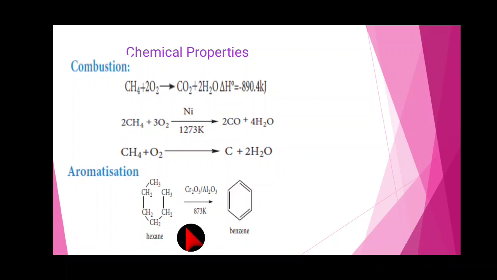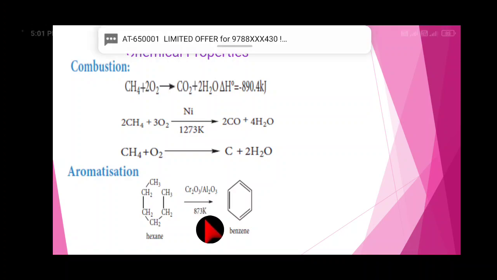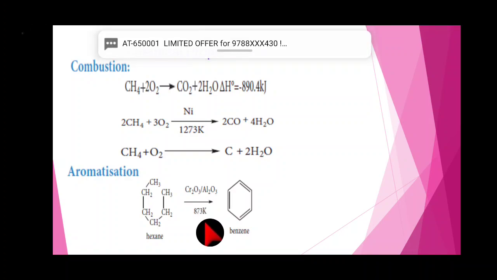This process is known as aromatization. It occurs by simultaneous cyclization followed by dehydrogenation of alkanes. So what type of catalyst do we have to use? Chromic oxide and aluminum oxide at 873 Kelvin.